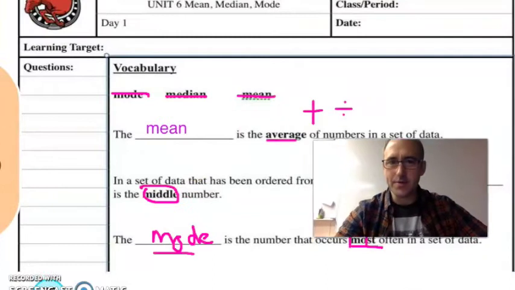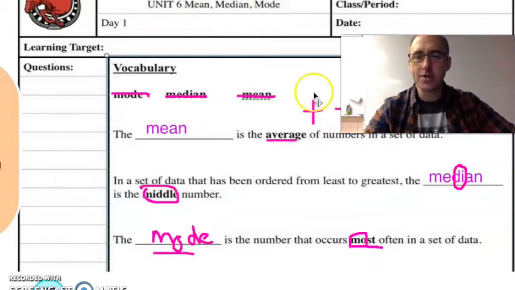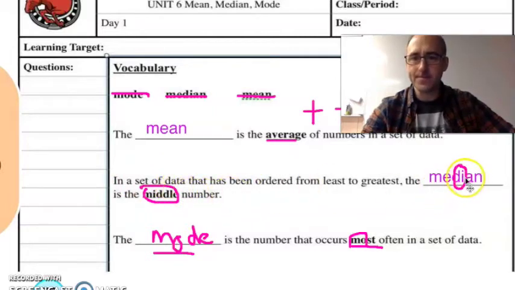Hello class, welcome back. We are studying averages of central tendency: mean, median, and mode. Today we're going to start by focusing on median. Remember that median is the middle number. Just like here, D and I are the middle letters.